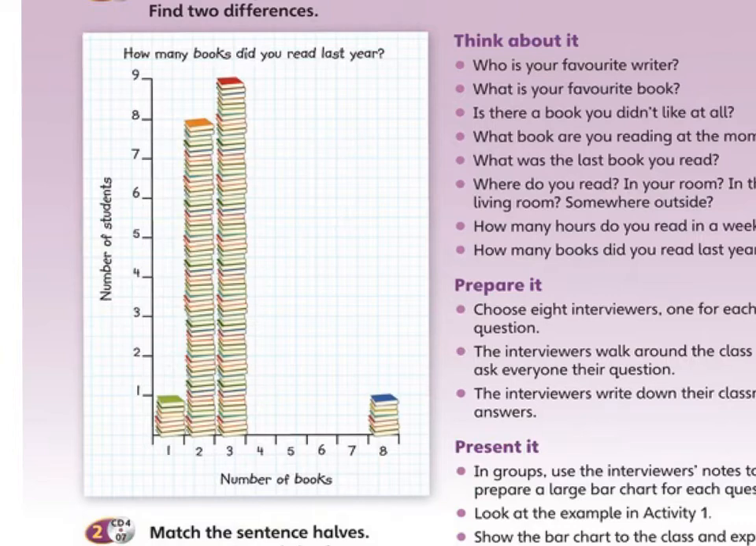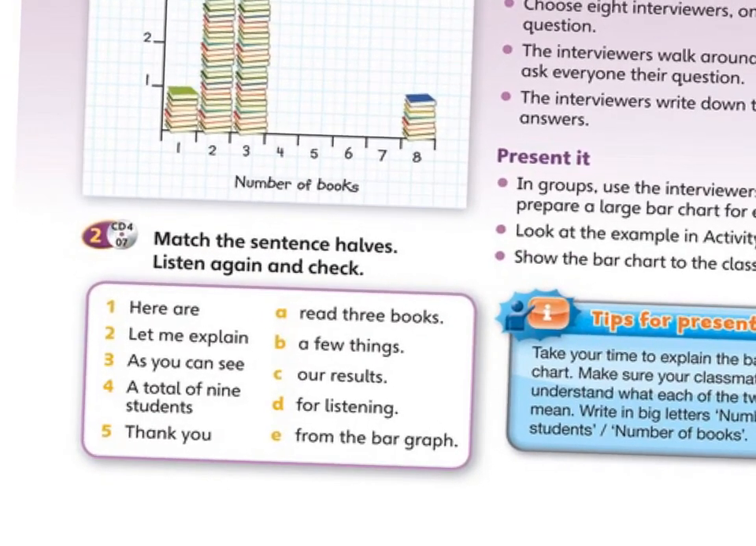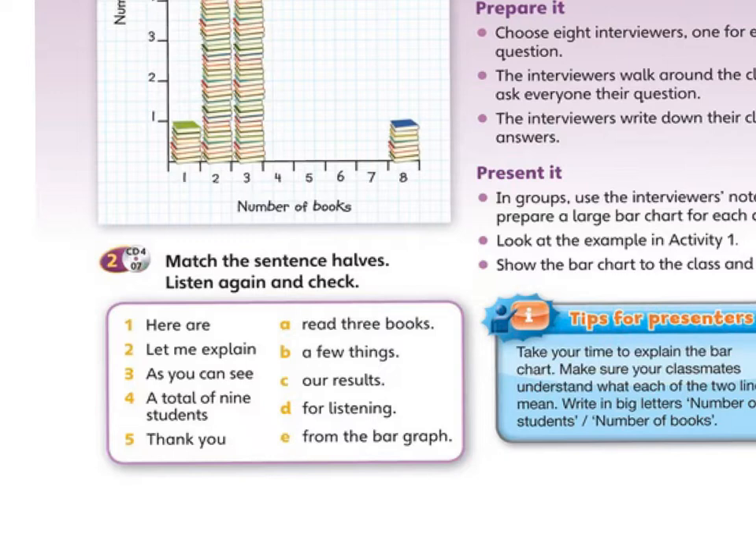We're going to listen to the exposition, an audio. And also with the same listening, you're going to match the sentence halves. You're going to listen again and check. It says, here are, let me explain, as you can see, a total of 9 students. And you have to match them with the others. Please, as usual, write the letter next to the number.